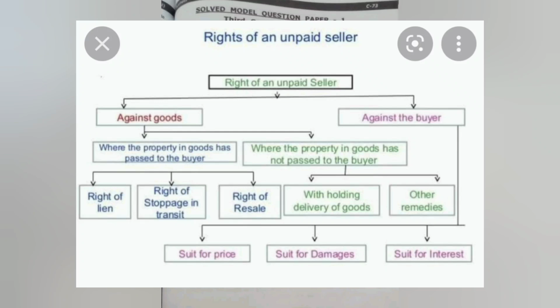So the rights of an unpaid seller against the goods and against the buyer. Against the goods, where the property in goods has passed to the buyer, he can get the right of lien.